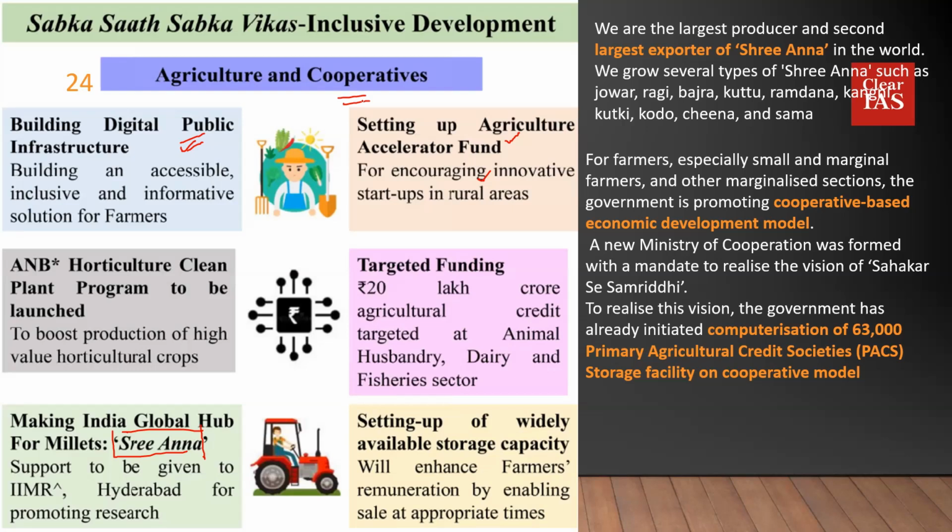As a result, the farmers will be able to store their food products and sell only when they are satisfied with the prices they get. Also, the government is converting around 63,000 primary agricultural credit societies on a cooperative model. So these are two things: one is about the millets aspect and the other is about the storage facilities.